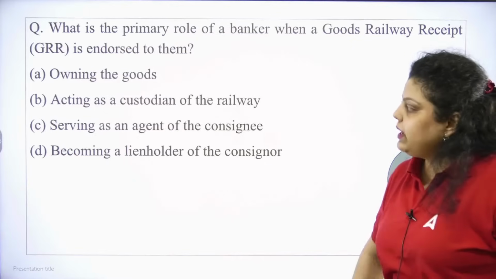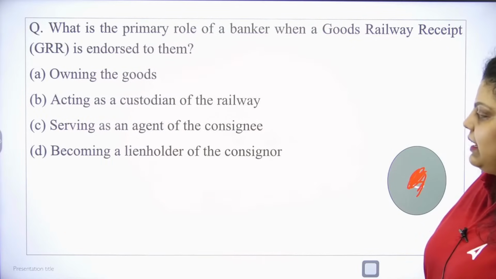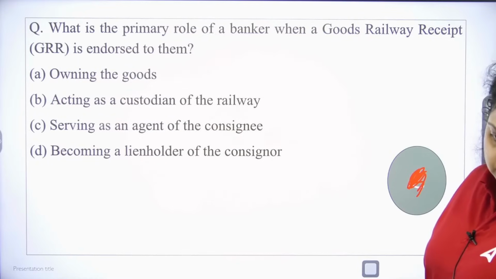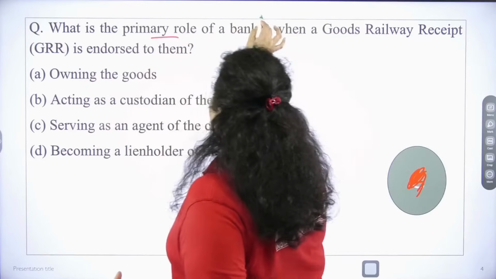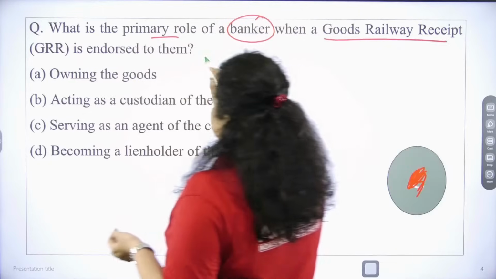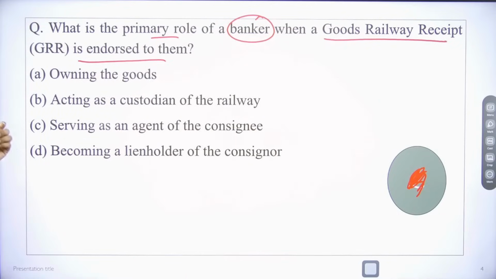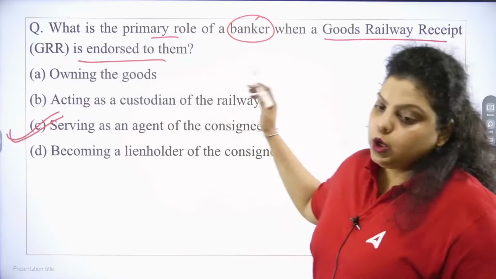Now, is it owing the goods, acting as a custodian of the railway, serving as an agent of the consignee, becoming a lien holder of the consignor? So the question is asking the primary role of a banker: what role is the bank performing when the goods railway receipt is endorsed to them? It's a kind of relationship in which the bank serves as an agent of the consignee. The customer will be the principal, but the bank becomes an agent while accepting the goods railway receipts.